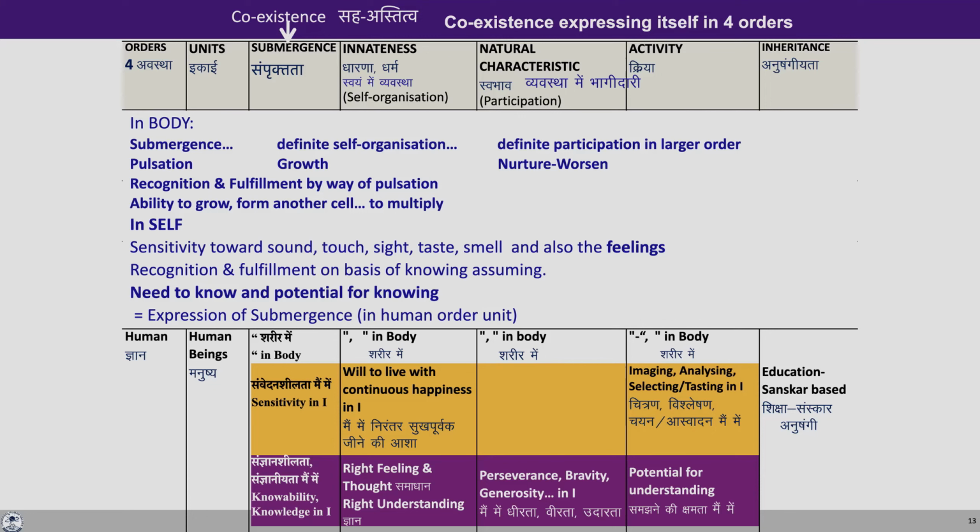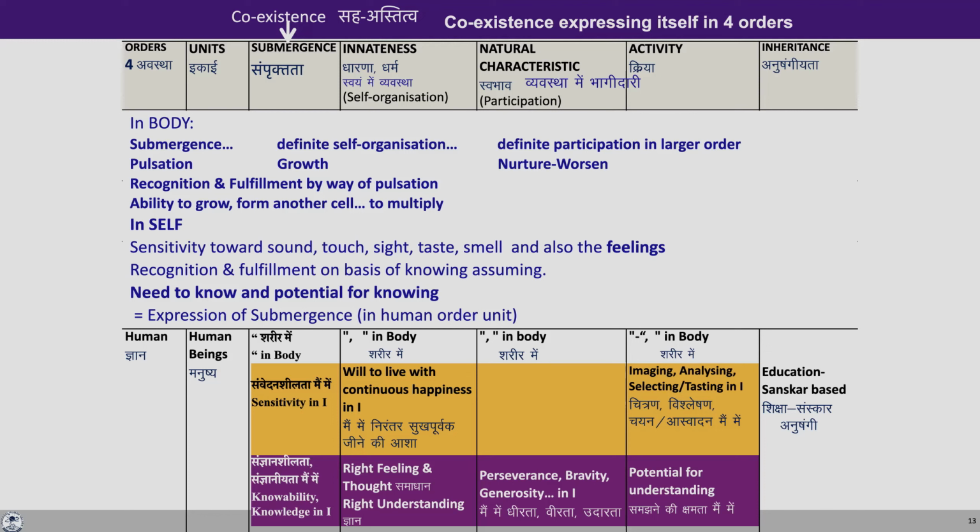We may try to observe that this is all on the basis of submergence. Now, when you observe the self, we can see that there is sensitivity towards sound, touch, sight, taste, smell, as we saw with the animals. And here we have also feeling in addition to this sensitivity. There is recognition and fulfillment on the basis of assuming, but yes, the assuming is either guided by knowing or not guided by knowing. So there's a need to know and potential for knowing in the self of the human being.